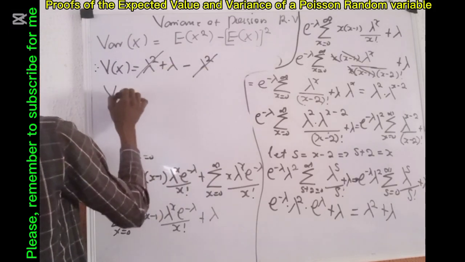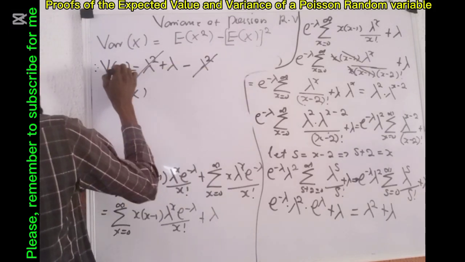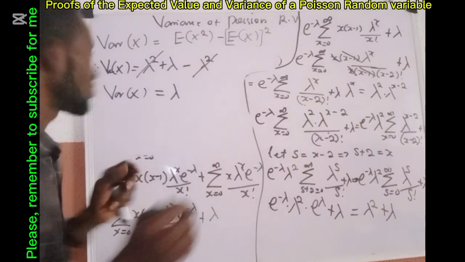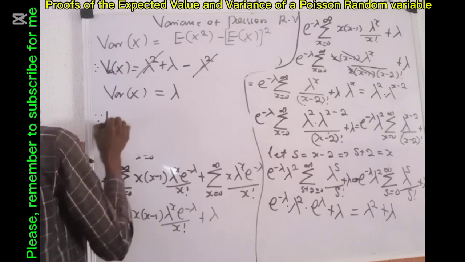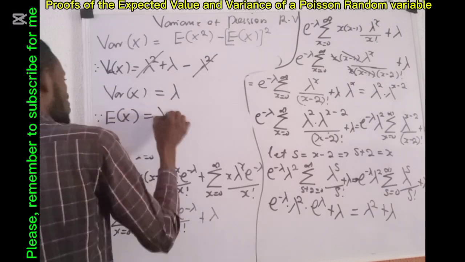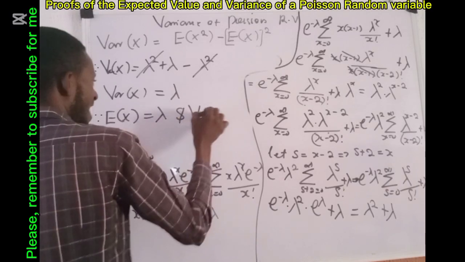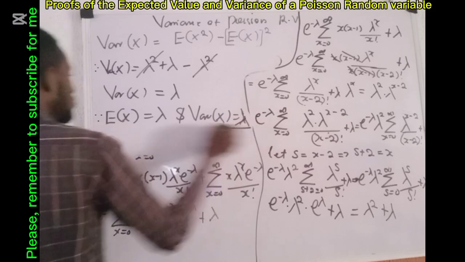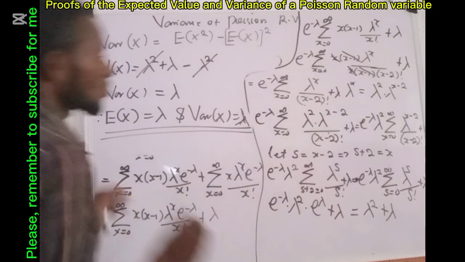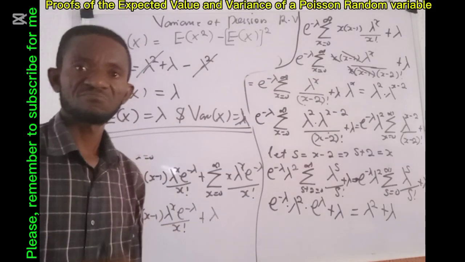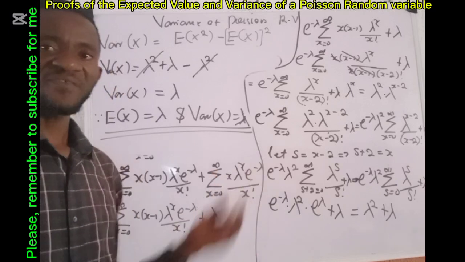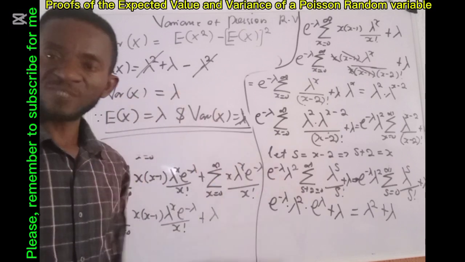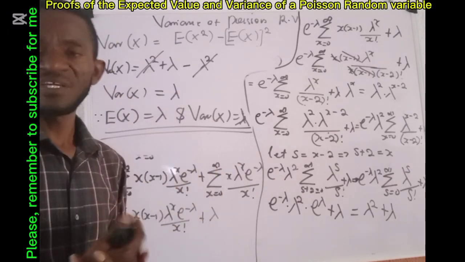And we said that var of X equals lambda. So in Poisson distribution, E of X equals lambda, and var of X equals lambda. Very important to note. And this is how to go about the proof. Just gradually you arrive at it. So what we had here is the proof of the expected value and variance of a Poisson distribution.